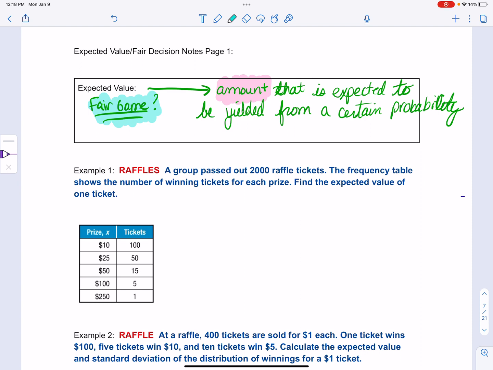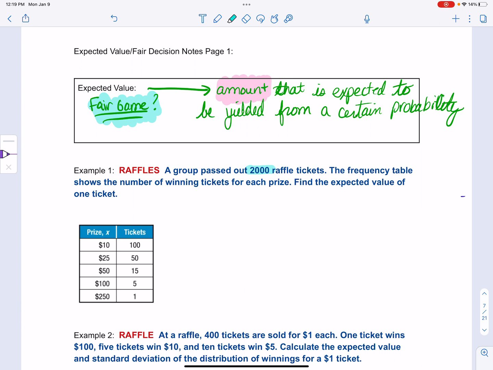So, for example, if we look at example 1, a group of 2,000 raffle tickets, so that's important, the frequency, and they just passed them out. They didn't charge anything because that's going to be important in our next question. Okay, it shows the number of winning tickets for each prize. Find the expected value of each ticket. And I kind of wrote this down because I didn't want to have to do the math again.